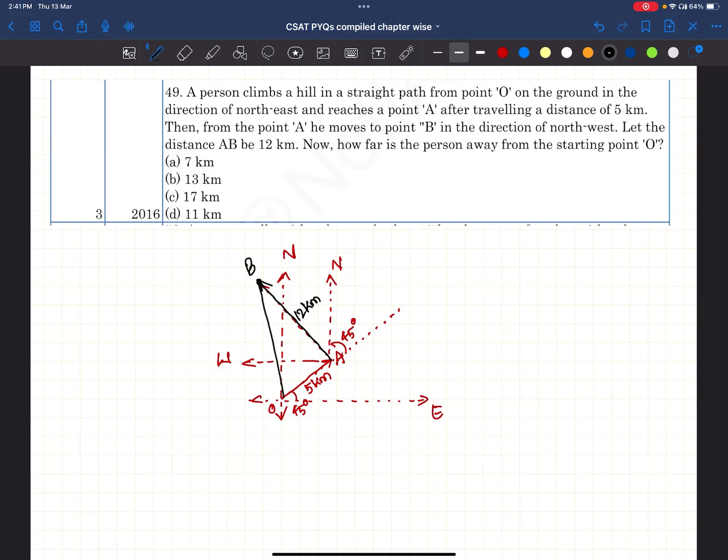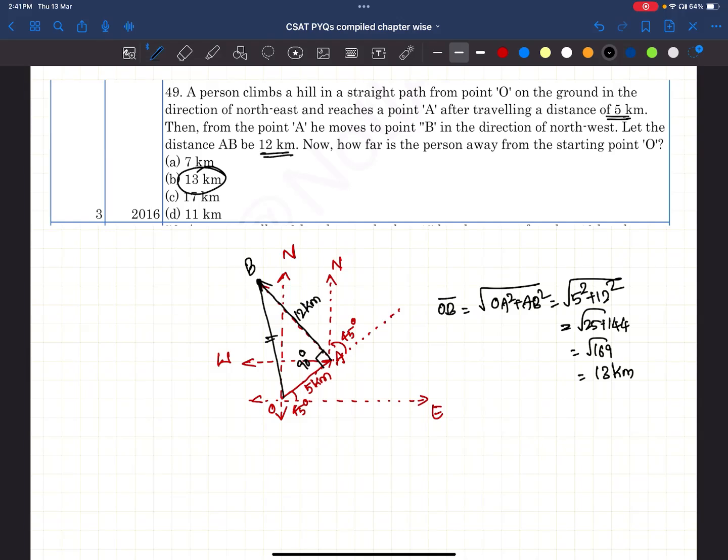But now it's asking for this distance. Simply, see here, it is 90 degrees. This is the hypotenuse. Simply, the OB value is the square root of OA squared plus AB squared. It's 5 squared plus 12 squared, 25 plus 144. It is the square root of 169. It is 13.